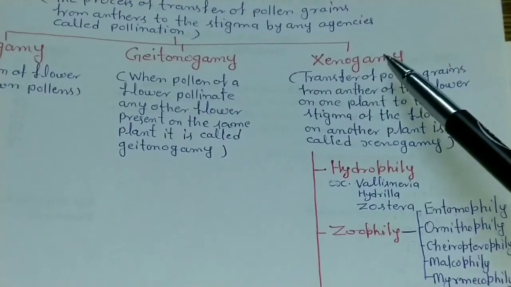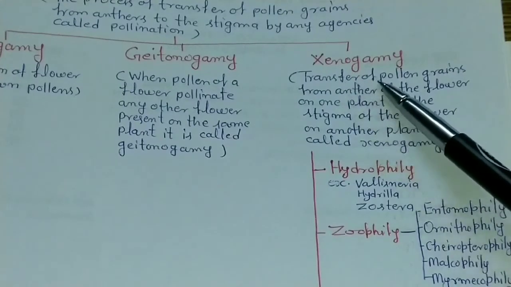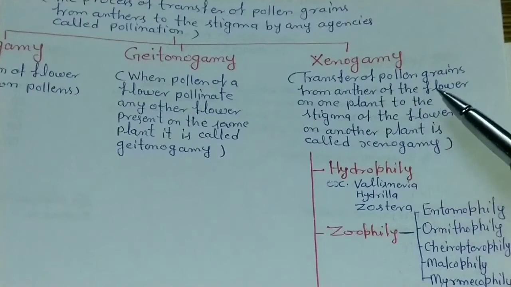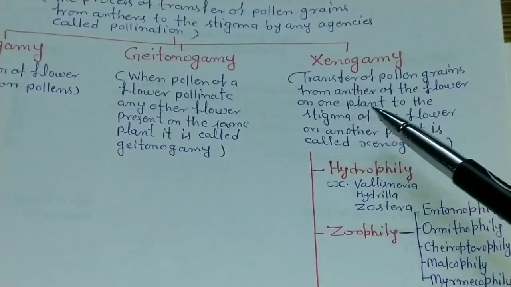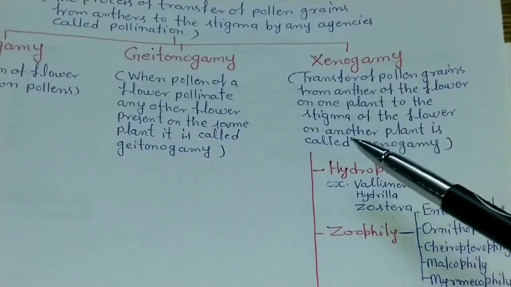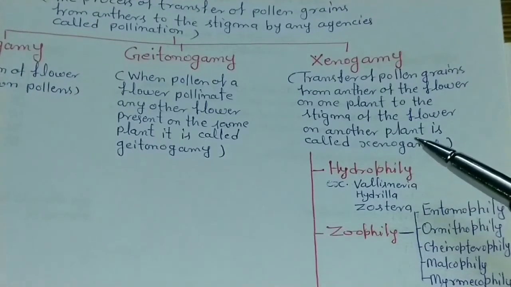Xenogamy. What is the definition of xenogamy? Transfer of pollen grains from the anther of a flower on one plant to the stigma of a flower on another plant is called xenogamy.